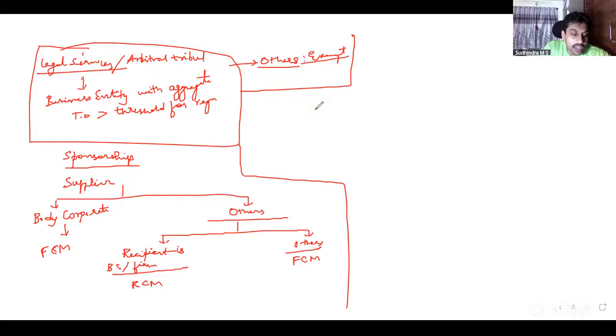Whereas if we have renting of immovable property, RCM applies only if the recipient is registered. Only if the recipient is registered. If the recipient is unregistered, FCM.